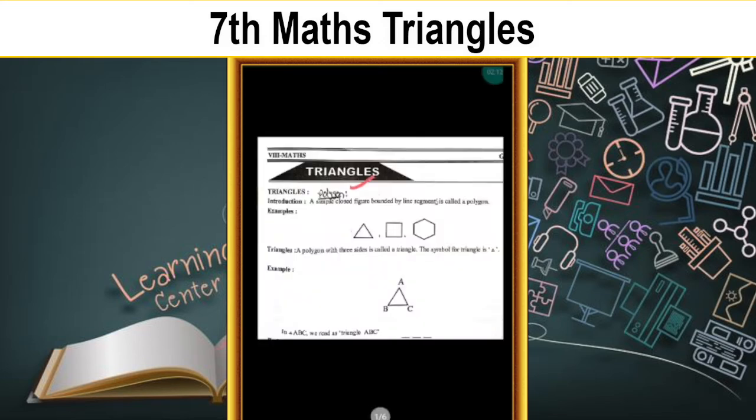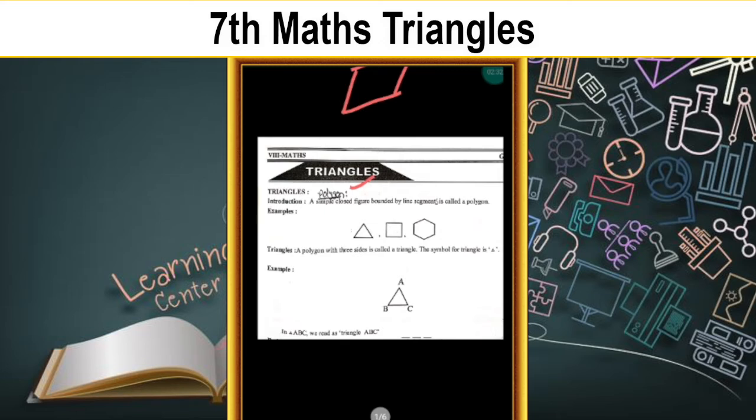A polygon is a closed figure formed by or bounded by line segments. Already we know line segments, children. It has two end points. It has a fixed length. A polygon is a closed figure formed by three or more line segments. That is known as a polygon.